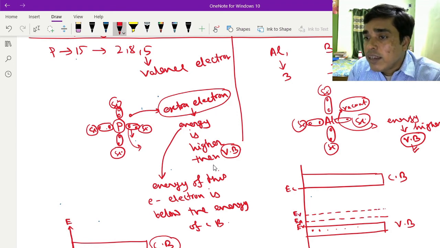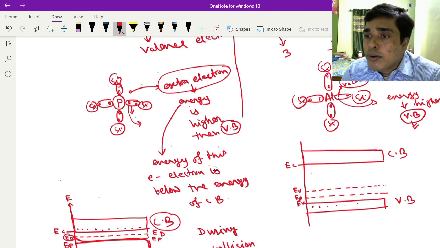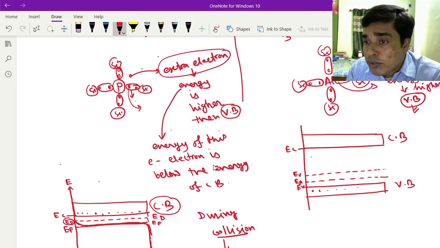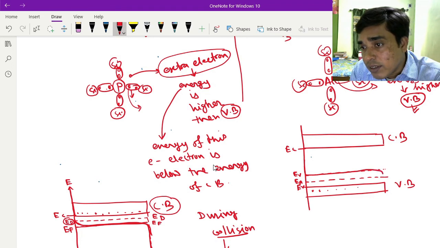to indicate that the states at the valence band will be filled with holes. So in this case the Fermi energy will look like this. This is the Fermi energy.